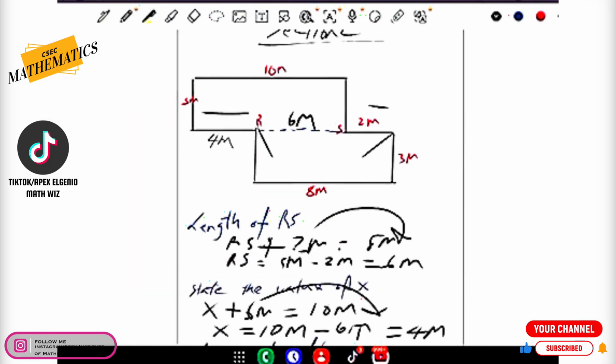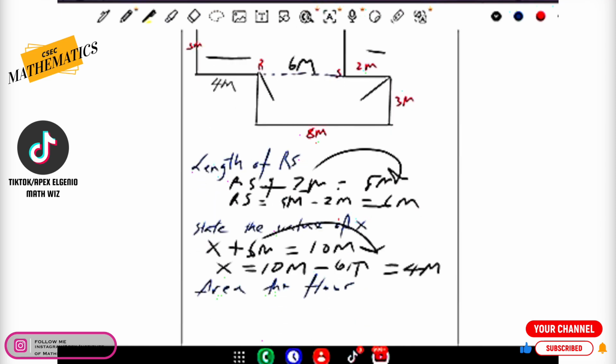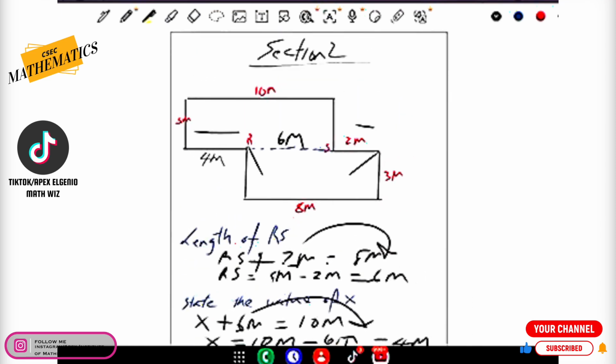All right, so now that we have that information, it seems like we have everything that we need. Let's move on to finding the area of the floor. When we talk about the area of the floor, for all my fundamental students or students that have been struggling with math for a very long time, there are some very basic concepts that you should know, but you don't know. So the aim of this video is to make everything as easy as possible. When we talk about the area of the floor, what we're talking about is how large is this space that I'm shading here.